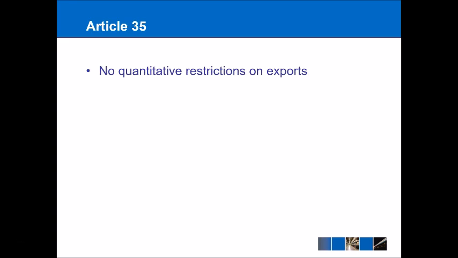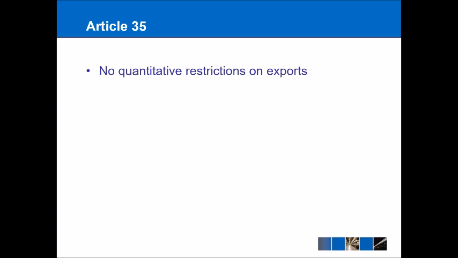So moving on from Article 34 for a minute then, Article 35 is relatively similar, but whereas Article 34 is only to do with imports, Article 35 is to do with no quantitative restrictions on exports, things that are leaving the country. Now, this doesn't come up very often because most countries are trying to export as much as they can. They want their goods to be sold abroad, but they want to protect their industries, and so they tend to restrict imports rather than restricting exports.